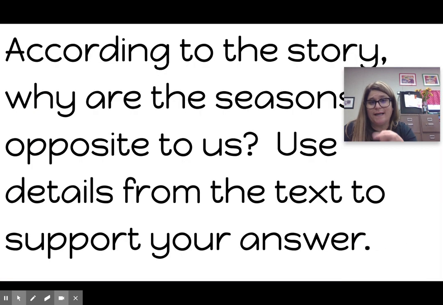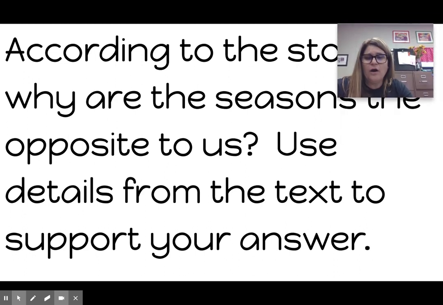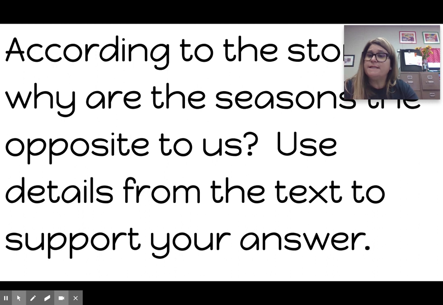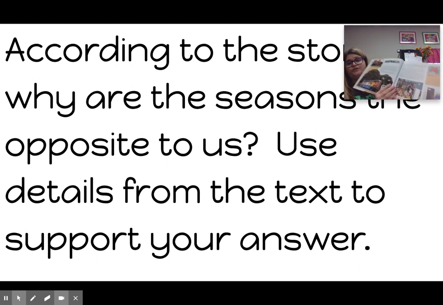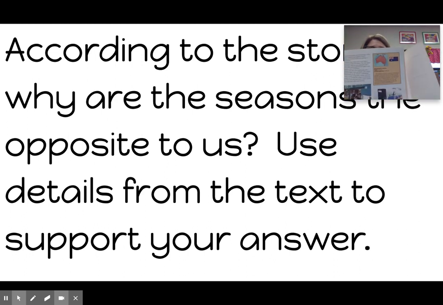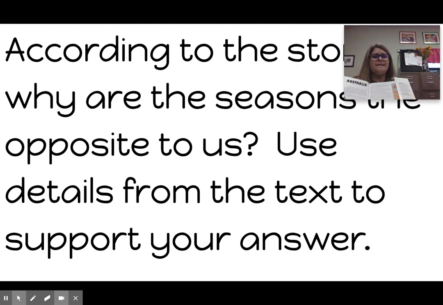All right, friends, text-dependent questions. This one is on you guys to go ahead and answer. It says, according to the story, why are the seasons the opposite to us? Use details from the text to support your answer. Now remember, to get the details from the text, open it up. You can go ahead, turn to the page. And I want you to go back to your story and find that evidence. You'll be able to answer this question in our Google Classroom. Okay, so that's on you guys to do.